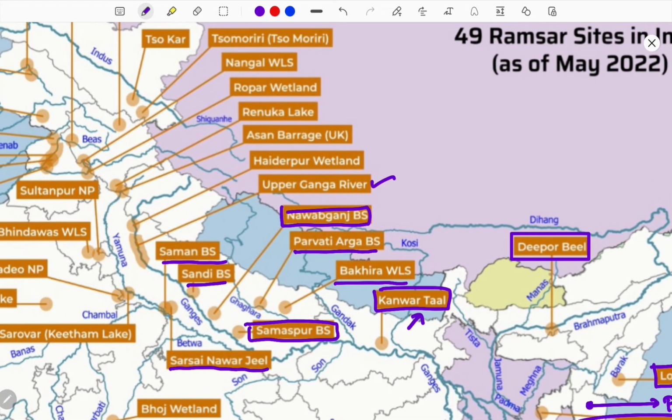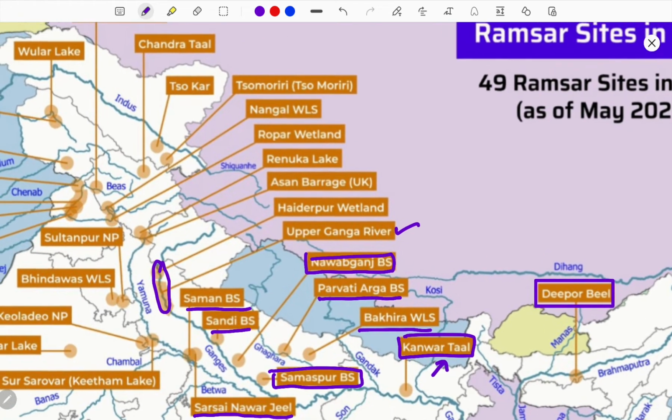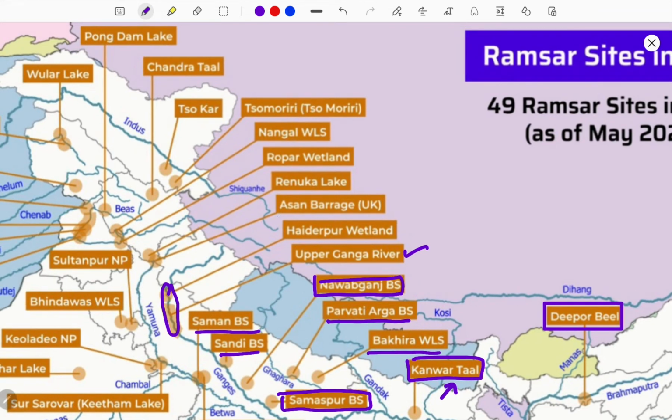See here there is a cluster of wetlands located along the Ganges River and its floodplains. And next here you can see Asan Barrage, Renuka Lake. Remember this lake, it is the most important because this is the smallest wetland of India. Already as I mentioned earlier through the map, the largest is Sundarbans and the smallest is Renuka.